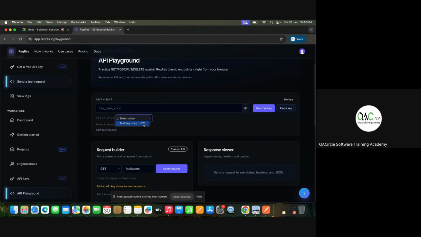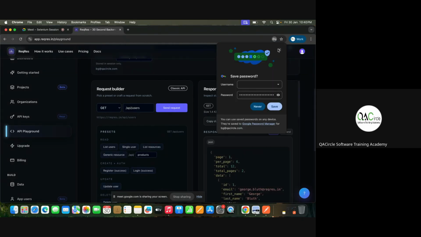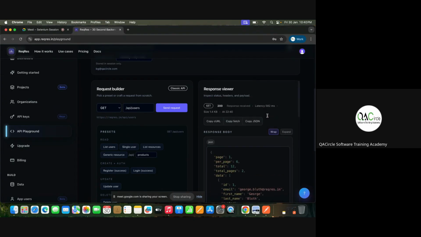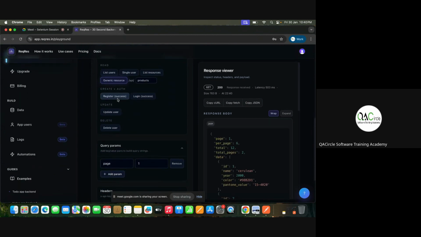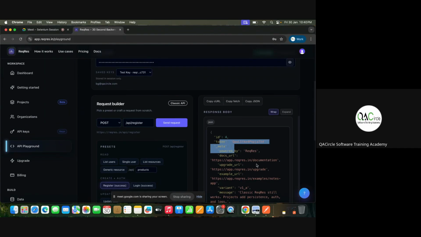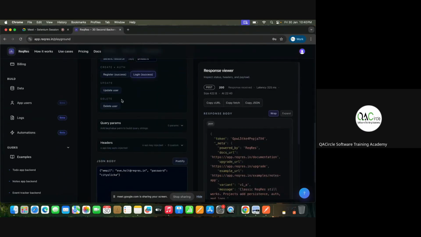So select key. I don't know whether it is verified and request. See, I'm getting whatever we did in the API, whatever we did in Postman, everything. I get to see list users. Just click here, single user, send request. See, we got list resources, send request. We got generic resource, send request. Register: if you want to register, click here. See, ID, token, everything got registered. Login: if you want to log in, click on send. So these are all the things which you can work on.